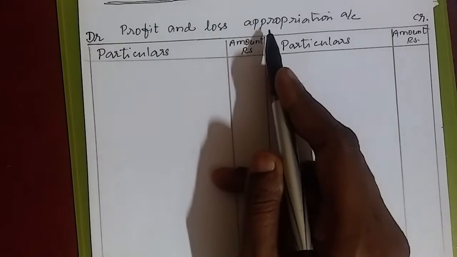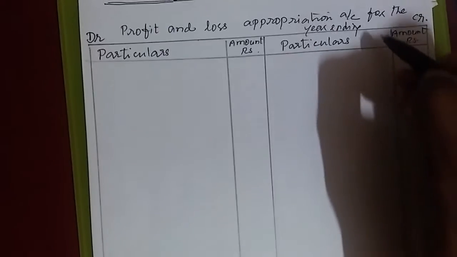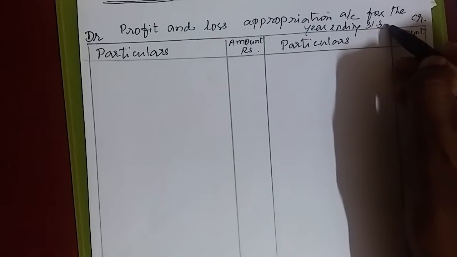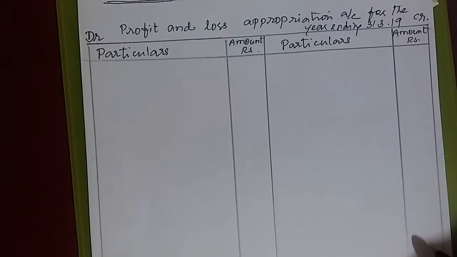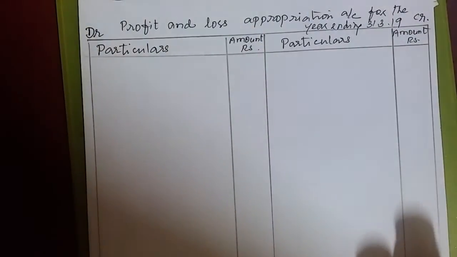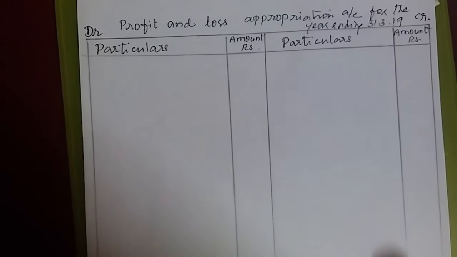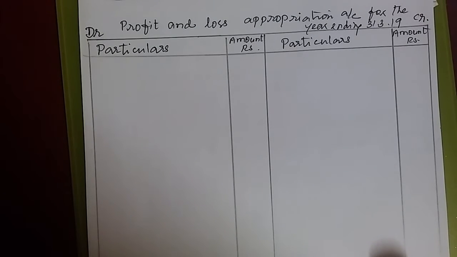Profit and loss appropriation account for the year ending. What is that year end? 31/3/2019. It was very clear in the question that it starts on 1/4/2018 and it will end on 31/3/2019.